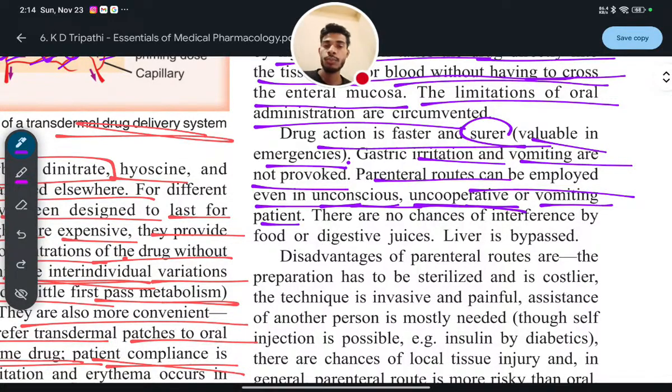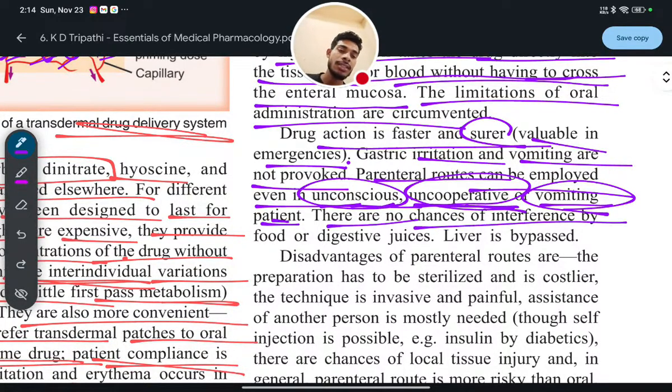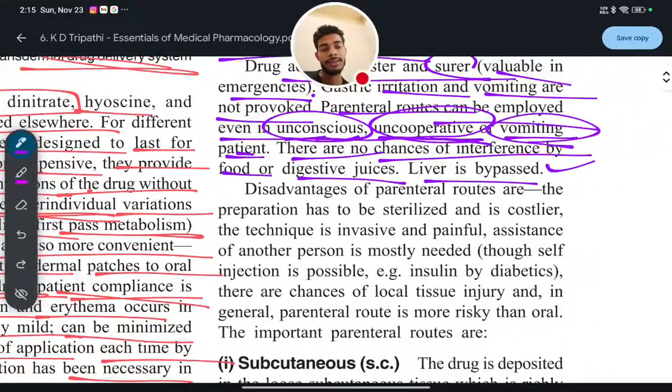If the patient is vomiting, we can still use the parenteral route. So these are the advantages. There are no chances of interference by food or digestive juices, and the liver is bypassed directly.